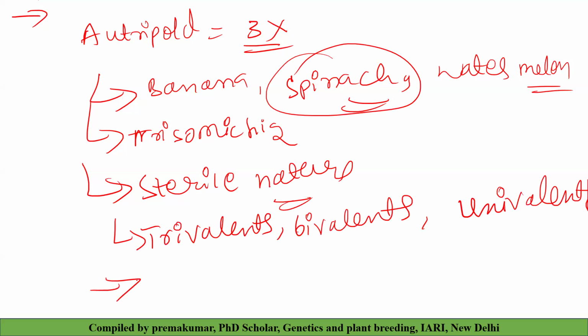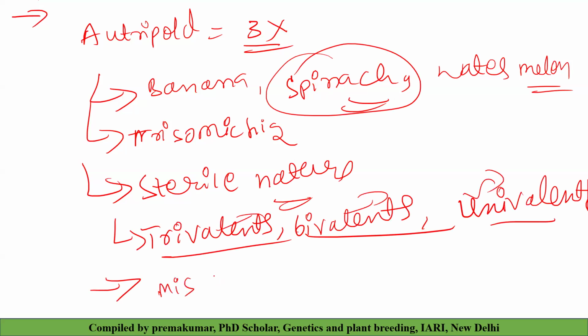Because of this formation of multivalents, what will happen? There is a mispairing of chromosomes, and the separation during the cell division will be imbalanced. That's why we get partial sterility or complete sterility.